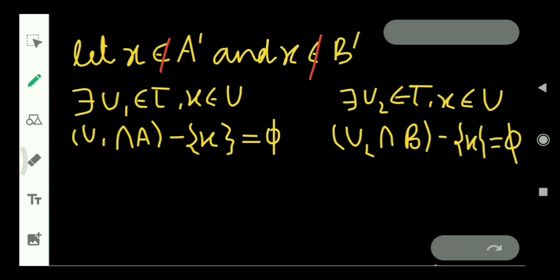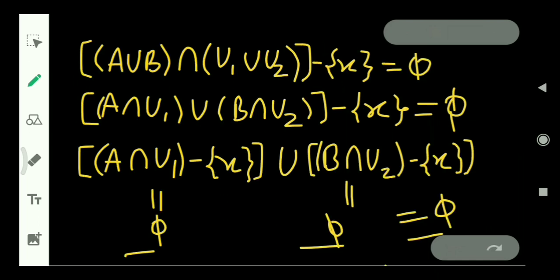If X does not belong to A', there exists U1 belonging to tau, an open set containing X, such that U1 intersection A excluding the point X is empty. Similarly with B', there exists an open set U2 belonging to tau in which the point X is included, such that U2 intersection B excluding the point X is also empty, as X is not contained in A' and B' respectively. So what does it say?